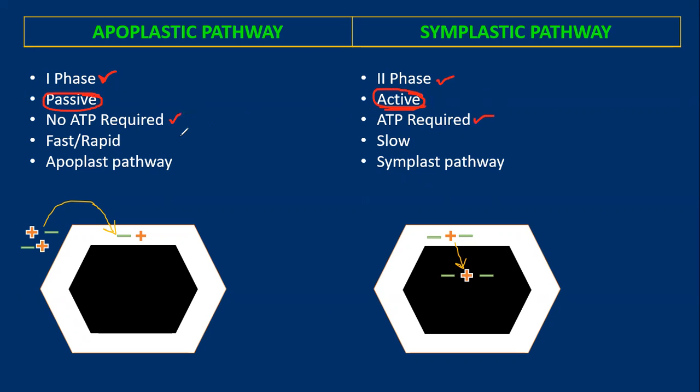The apoplastic pathway is fast or rapid, whereas the symplastic pathway, even though active, is slow. We'll check the diagram after we complete the first slide.